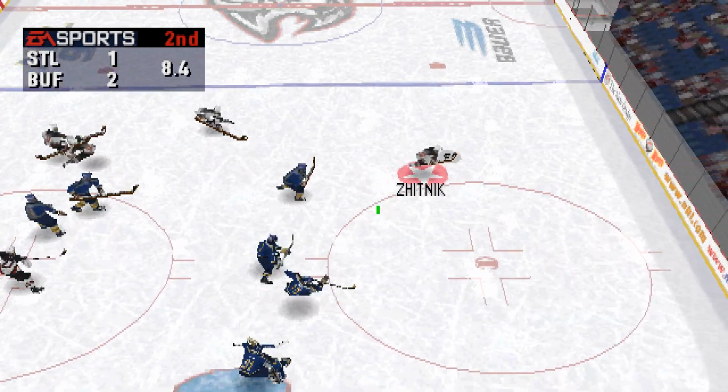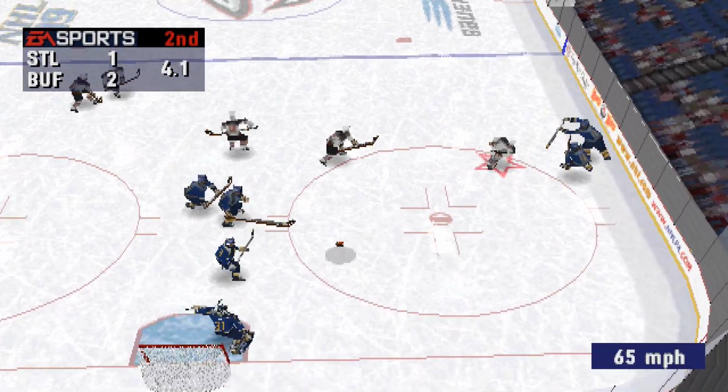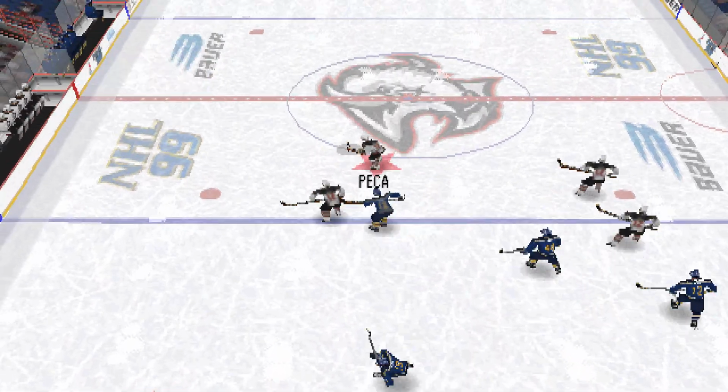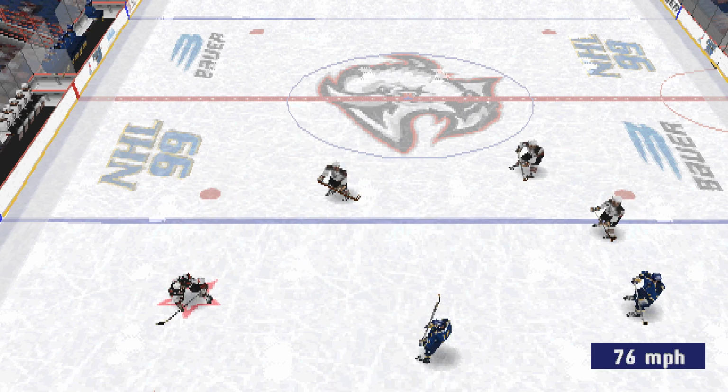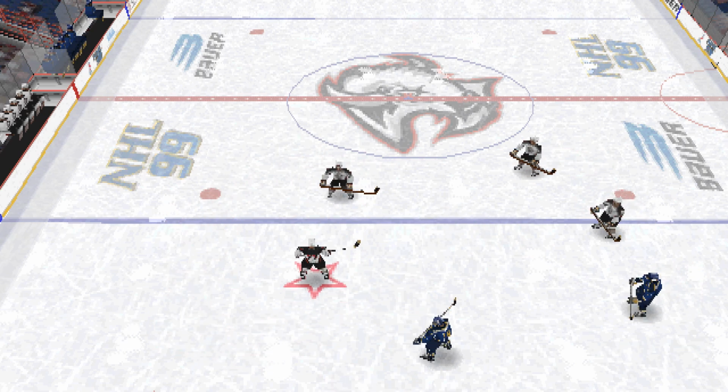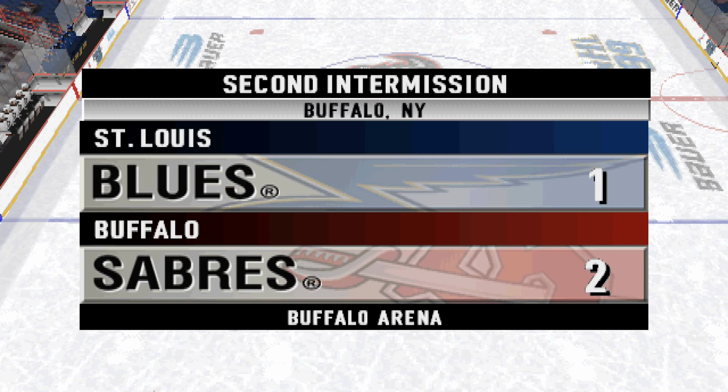Buffalo gets possession off the draw. Towards the net. Zhitnik shoots! Rivers cleared it out of harm's way. After 2 periods, the Sabres lead by just a goal. Fans are reminded that pets are not allowed in the building.